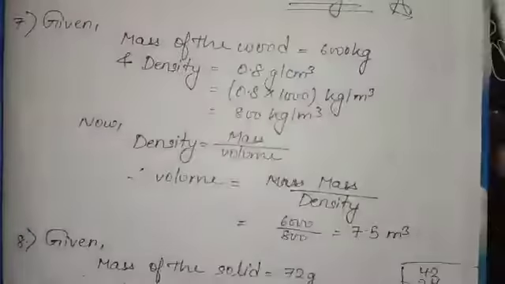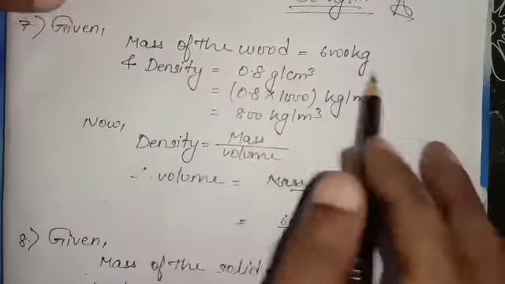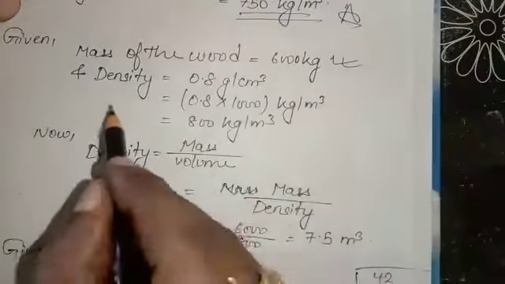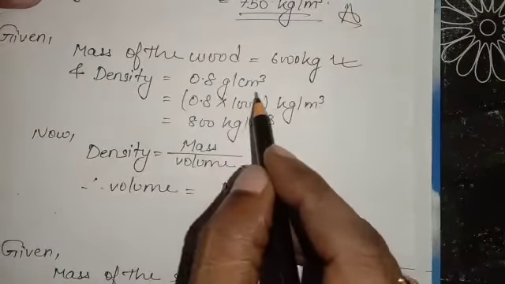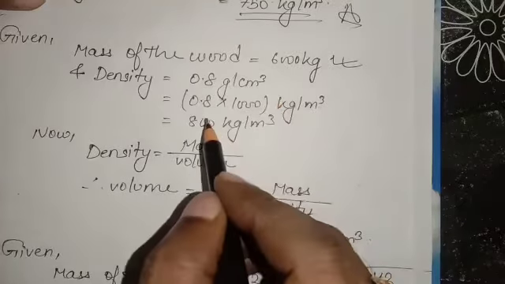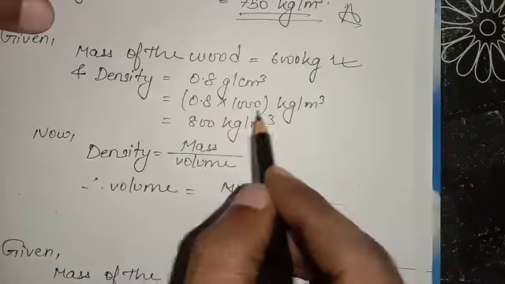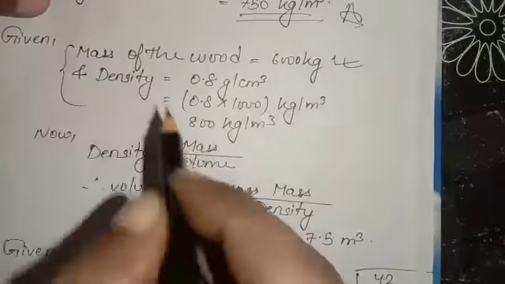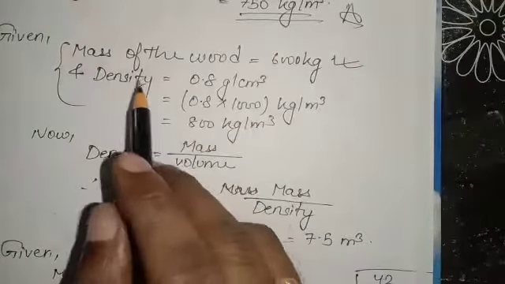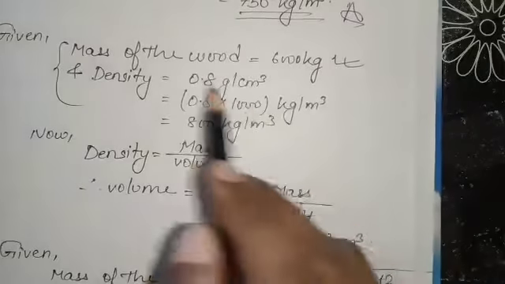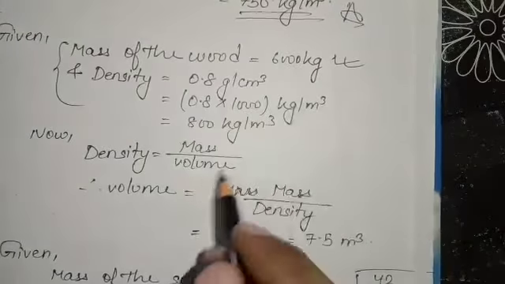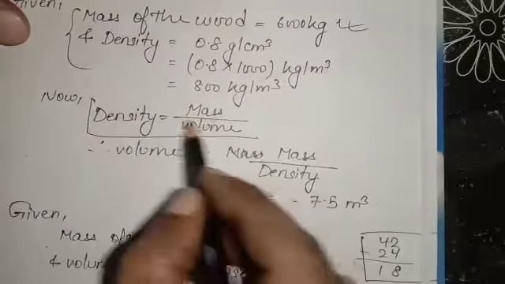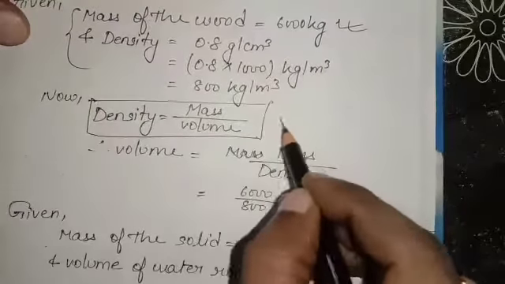Let us see, the mass of the wood given is how much? 6000 kg. Density is given as 0.8 gram per centimeter cube. How will we convert to SI unit? Multiplying by 1000, it becomes 800 kg per meter cube. After finding density in SI system, and mass already given in SI system, what is the density formula? Density is equal to mass by volume.